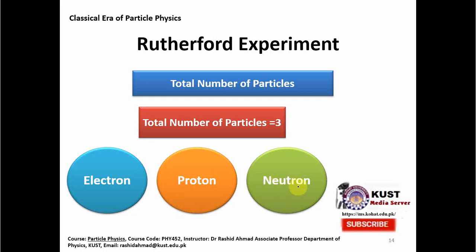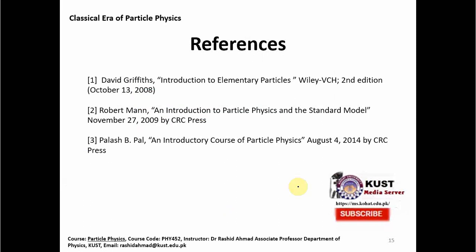So the mass of heavier atoms could be explained. That was the classical era, I would say, where three very fundamental particles were discovered: electron, proton, and neutron.